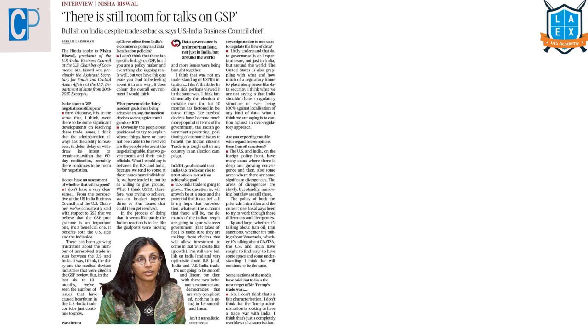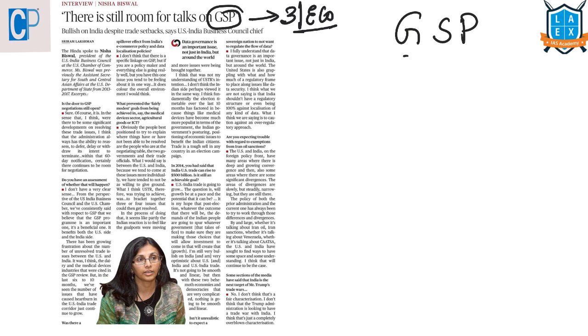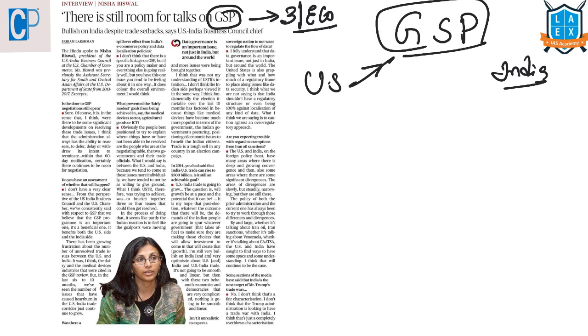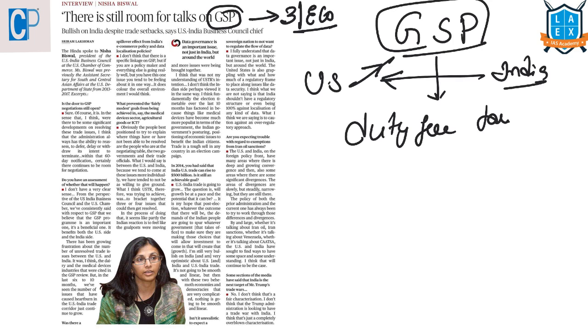The next article is "There is still room for talks on GSP". This article comes under GS paper 3 under the topic of economy. The entire article is talking about the Generalized System of Preferences. Recently, the United States has withdrawn these benefits from India. What are these benefits? Under this program, our Indian products can be exported to US markets with duty-free tariffs.